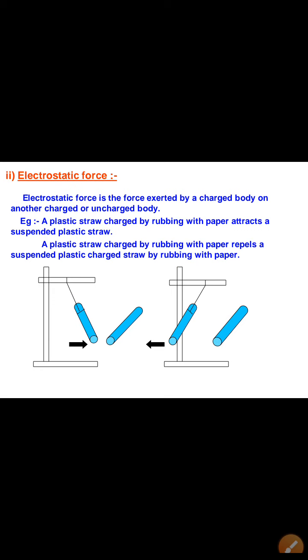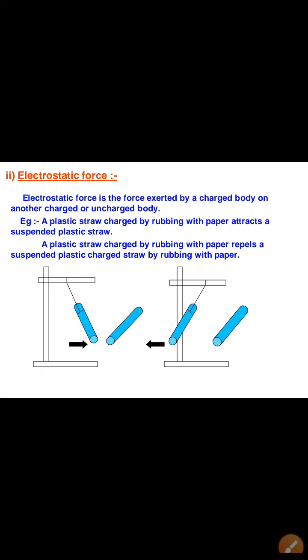Second, electrostatic force. It is a very simple example. Electrostatic force is the force exerted by a charged body on another charged or uncharged body. For example, if we take a plastic comb and rub it with our hair, then after rubbing, the plastic comb can attract very small paper pieces.